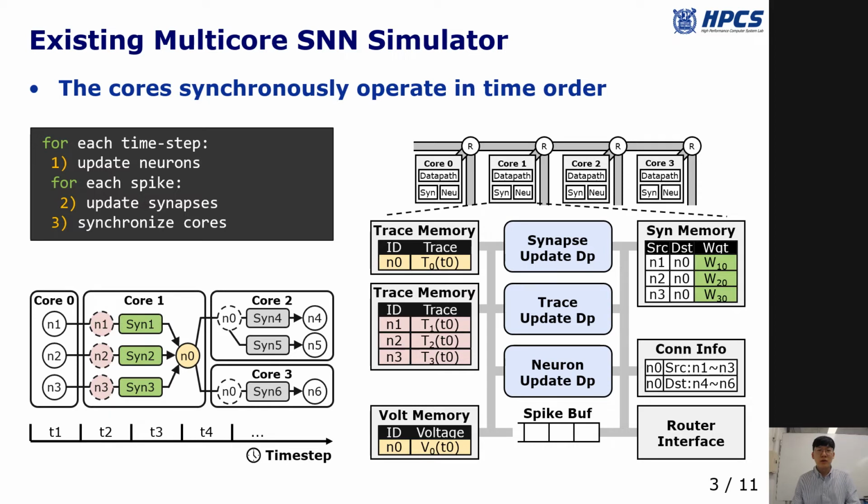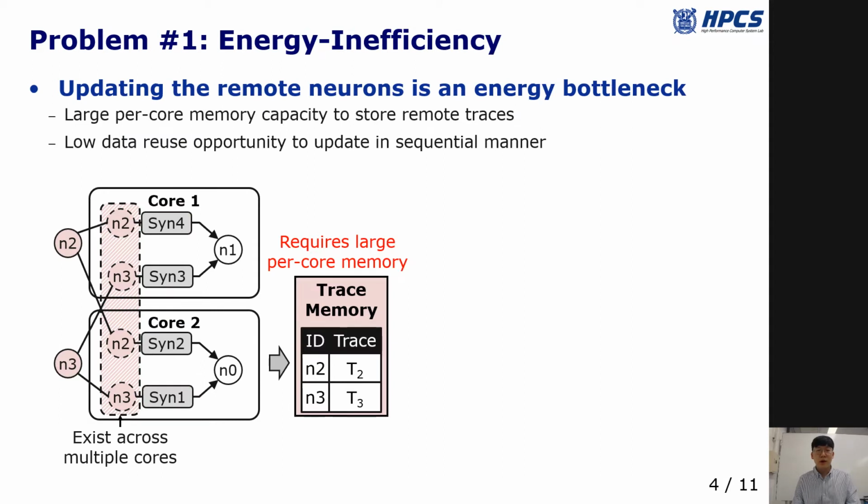In addition, the multi-core simulator needs to synchronize the cores to ensure accurate simulations. Thus, the cores should handshake with each other and perform global synchronization at the end of each time step. However, there are problems of the time-precise method.